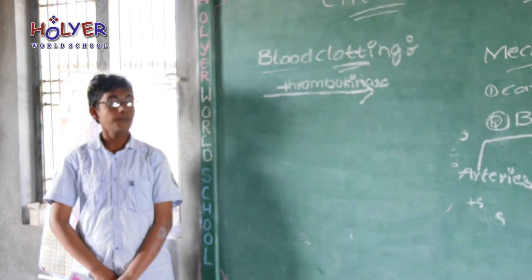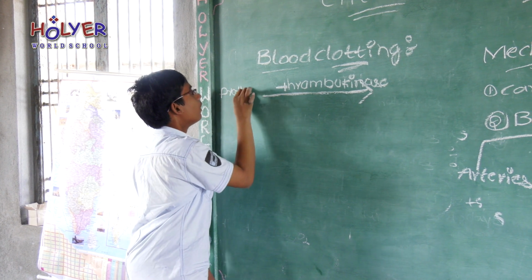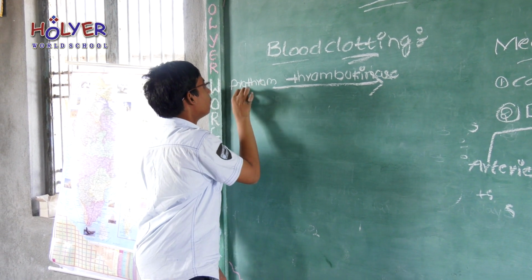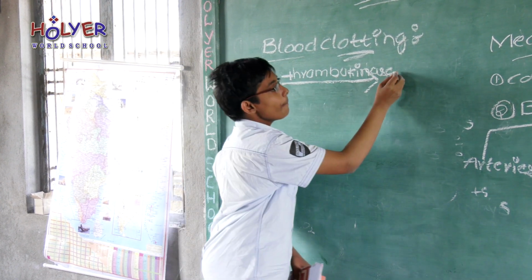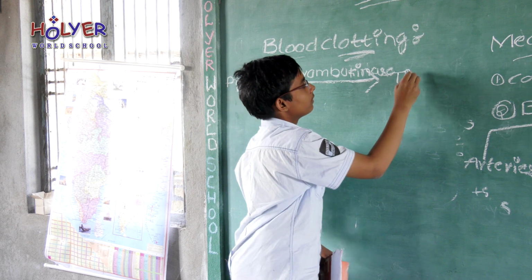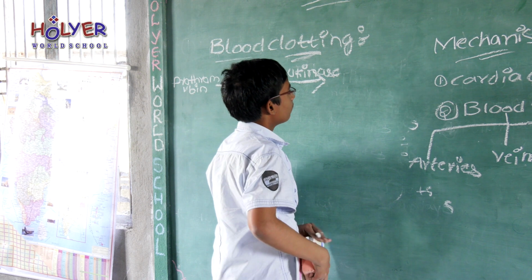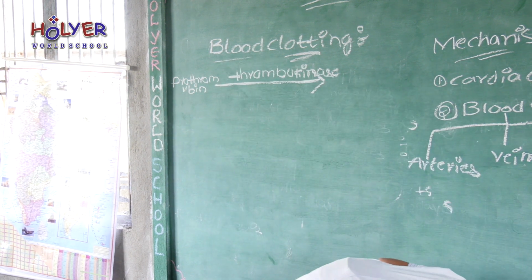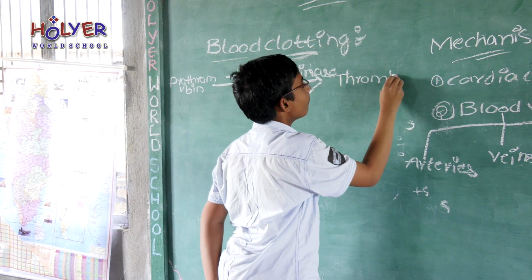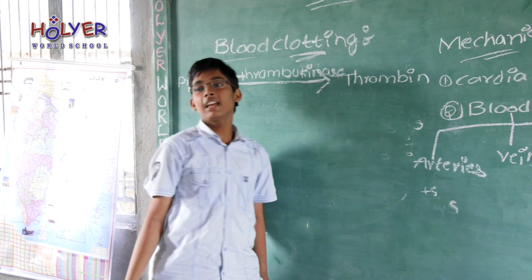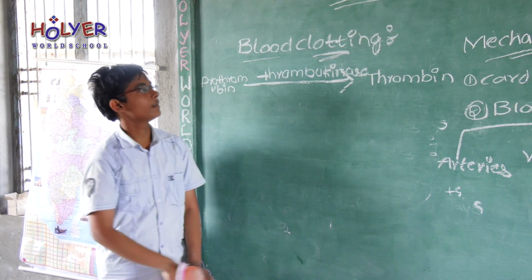It acts on prothrombin and converts it into thrombin. Next, the thrombin acts on the fibrinogen and converts it into fibrin.